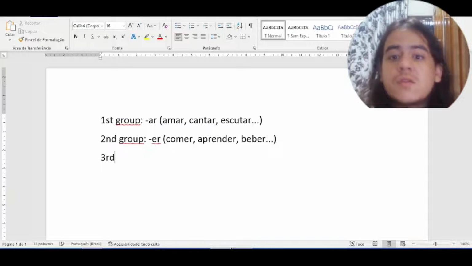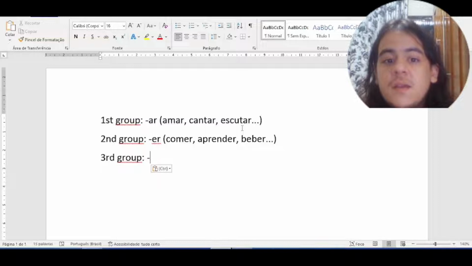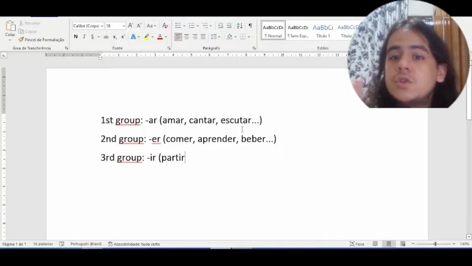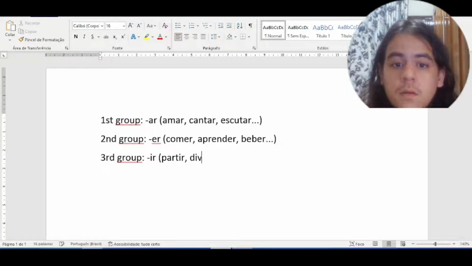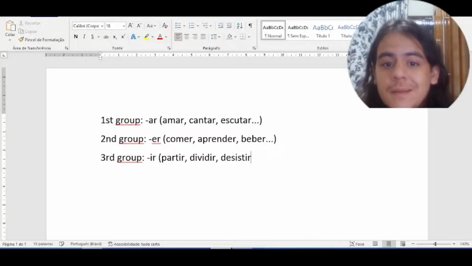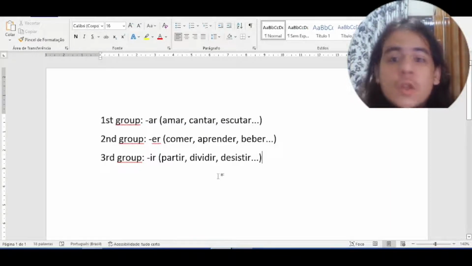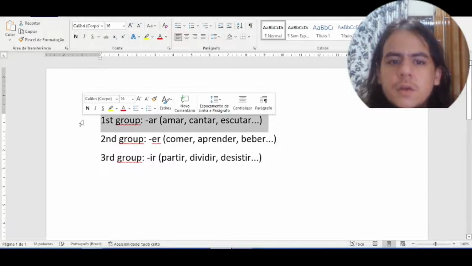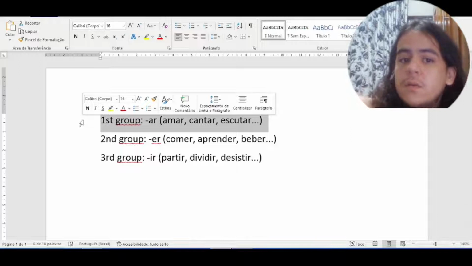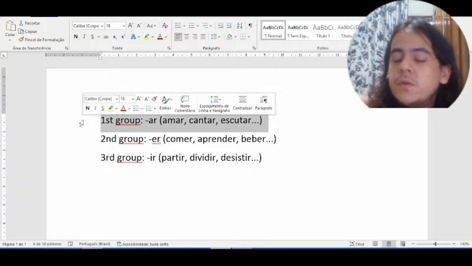And we have the third group, the group of verbs that end in IR. For example, partir, to leave, dividir, to divide, desistir, to give up, etc. Today we're gonna see the conjugation of the first group, and next class we're gonna see the second group and later the third group.